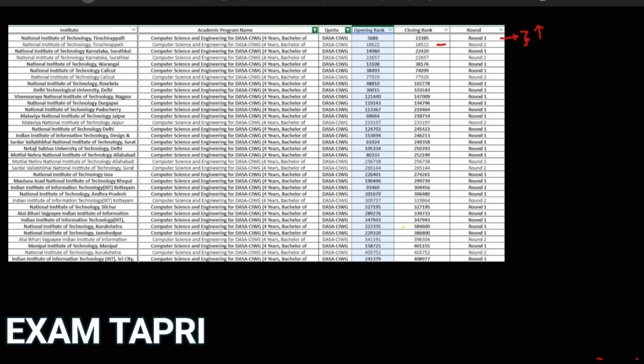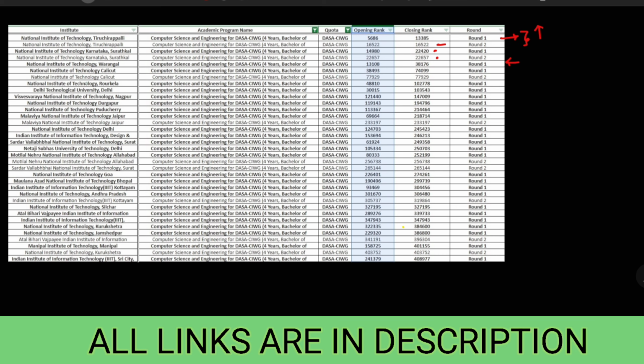Now, if you come a little bit down, NIT Surathkal after NIT Trichy, you can see the closing is around 22,000, and this is again in the CAWG category. The second is 22,657. And if you talk about Warangal, it is closing at 38,176 in round 1 and Calicut is closing at 74.